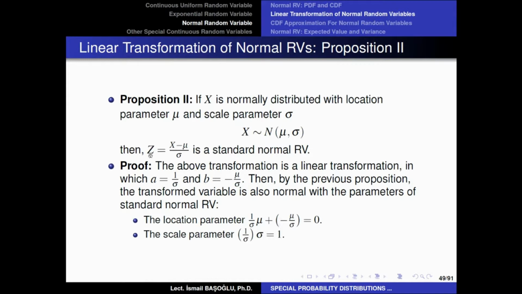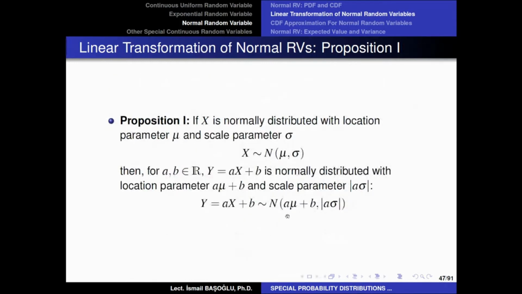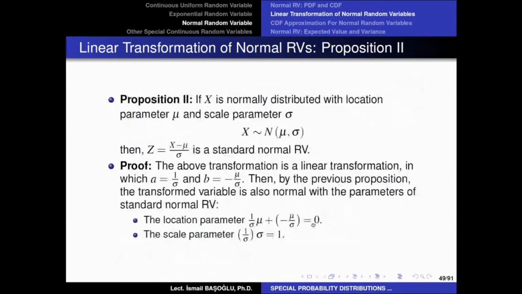So the location parameter of the new random variable Z will just be equal to 0. And the scale parameter of the new random variable after the linear transformation is the absolute value of A times sigma. And because A is 1 over sigma, it is multiplied with sigma, and we get 1. So the output random variable Z here is a standard normal random variable with location parameter equal to 0 and scale parameter equal to 1.